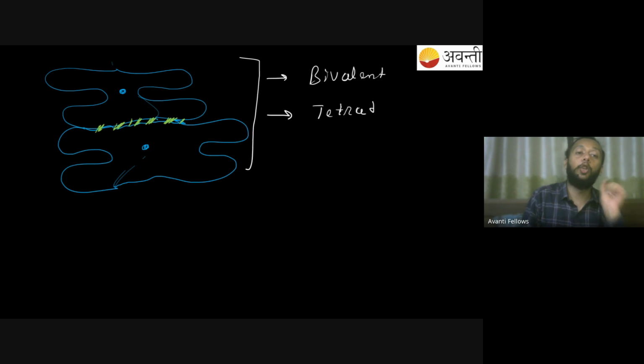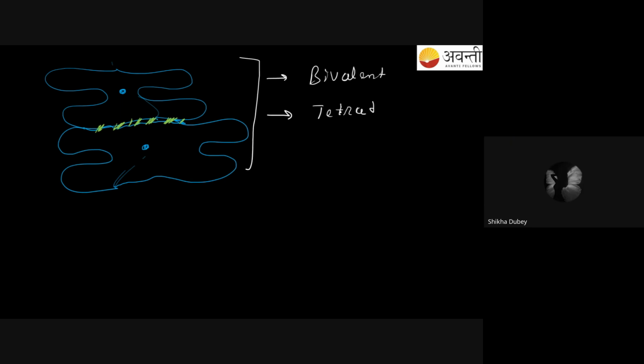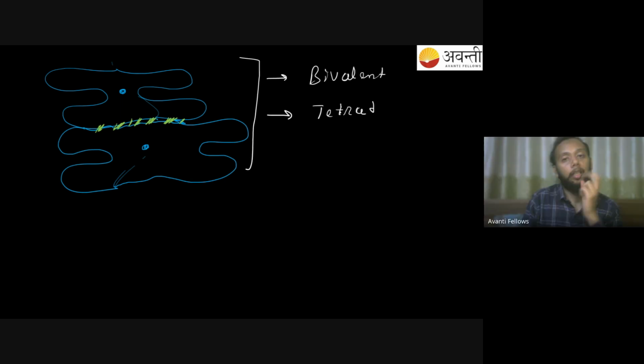Now you have a tetrad or bivalent, whichever term I use. If I ask you how many centromeres are seen in the bivalent, your answer is 2: 1 on each chromosome, total 2. One here, one here. Remember, you will always have 2 centromeres in a single bivalent.